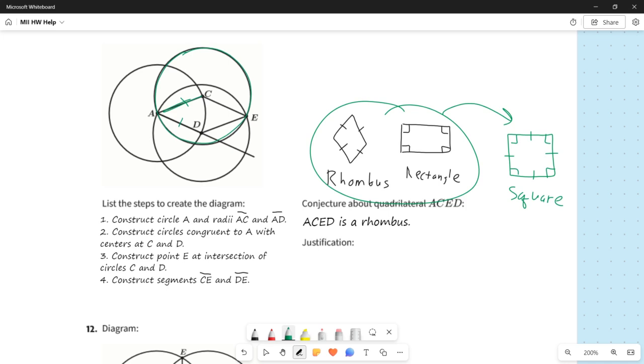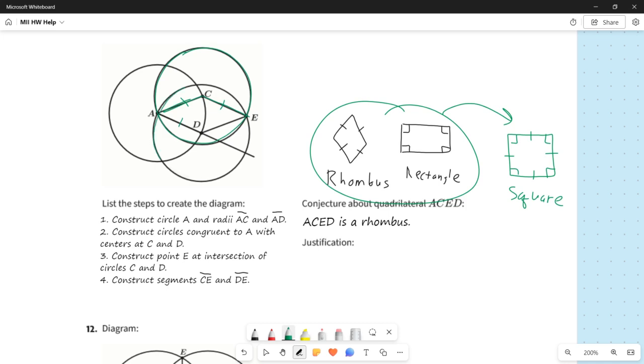Again, any radius within one circle is going to be congruent to any other radius in that circle. So CE has to also be congruent to CA because they're both the radius of the same circle.